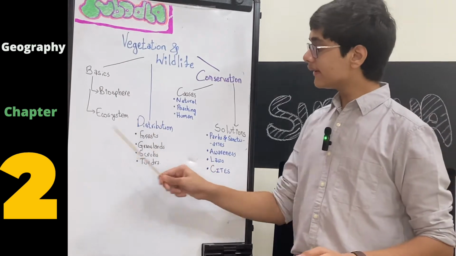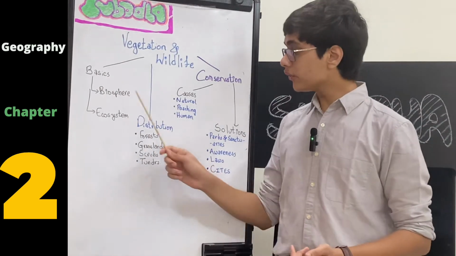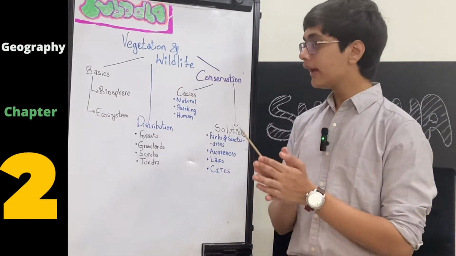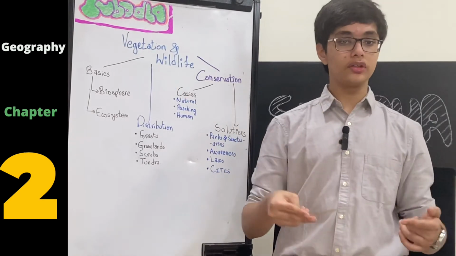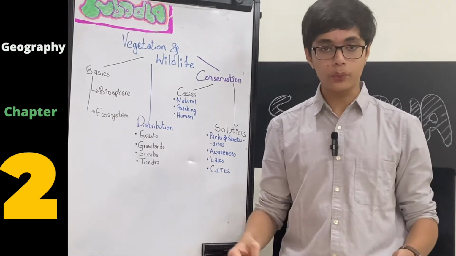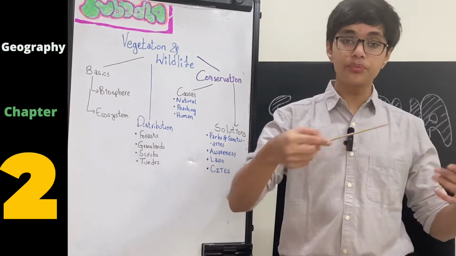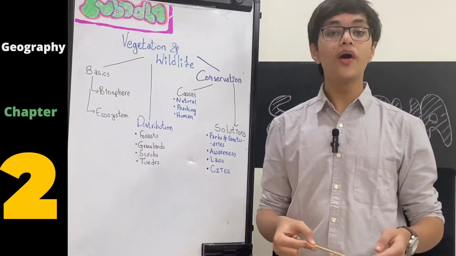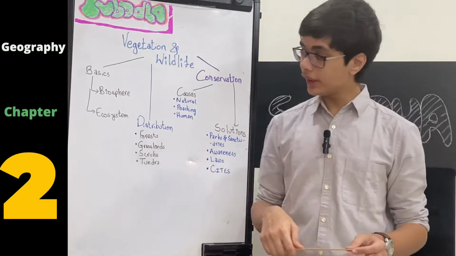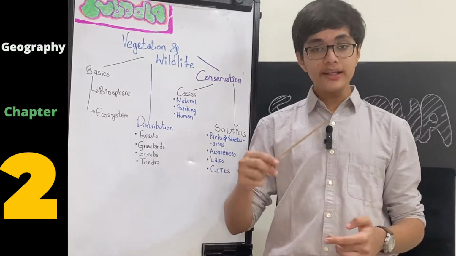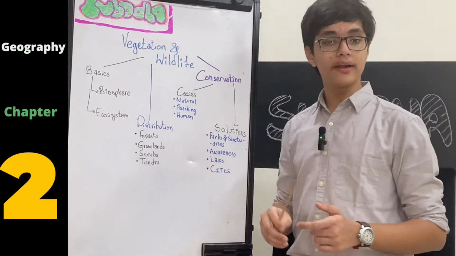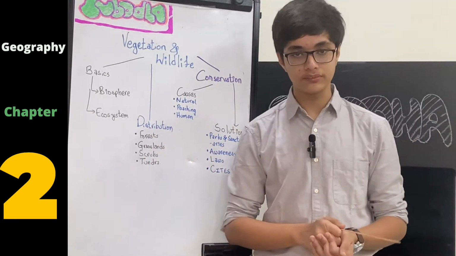So the next thing is ecosystem. In a biosphere where these three things, water, air and land, combine, creatures depend on each other. So when we look at things like a food chain, for example, the growth or the presence of one creature affects the life of another creature. And that is called an ecosystem, where in the biosphere, various species depend on each other. And that natural system of dependency is called an ecosystem.